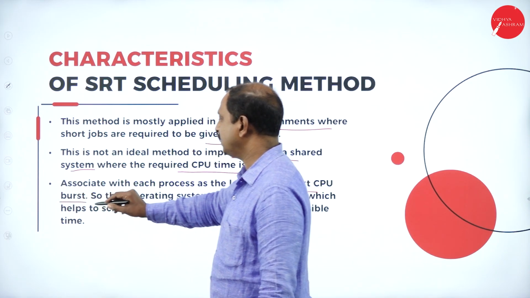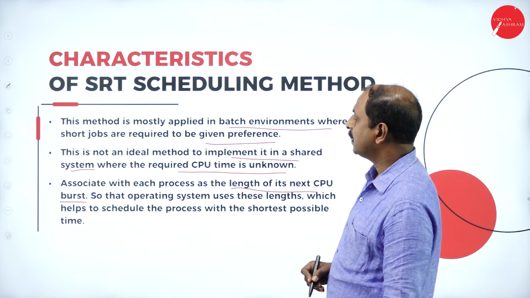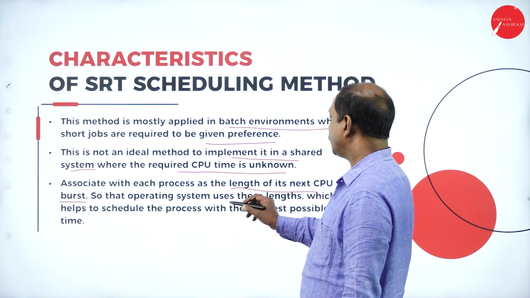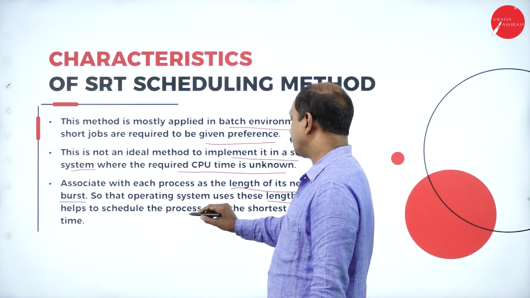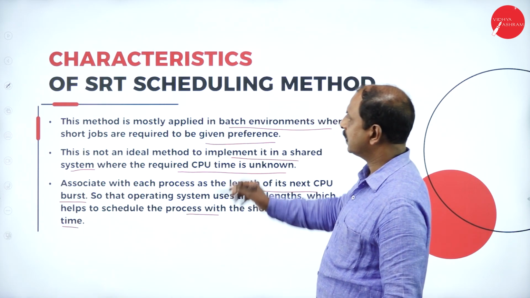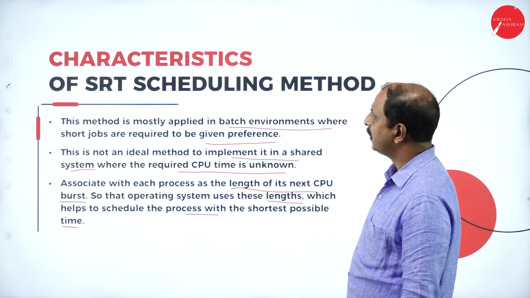We learned in the previous slide that burst means the time taken for completion. The operating system uses this length to schedule the process with the shortest possible time. So these are the characteristics of SRT, shortest remaining time.